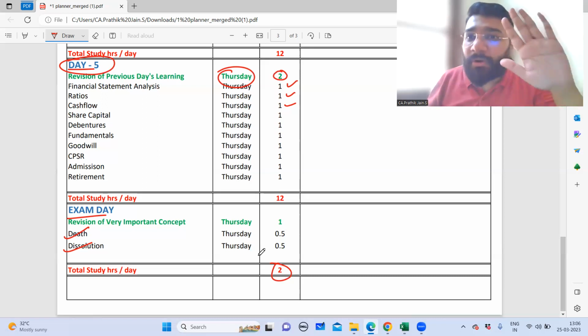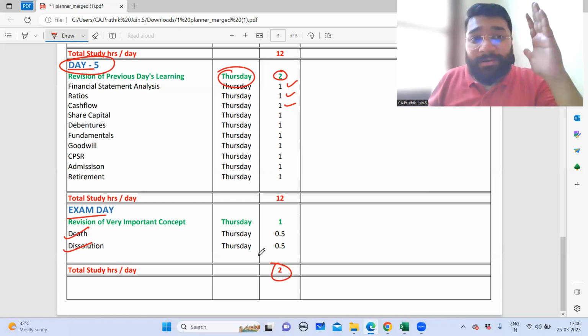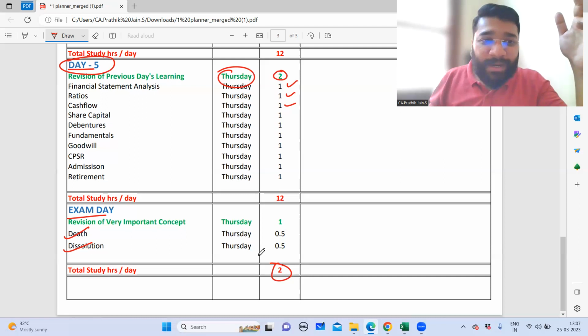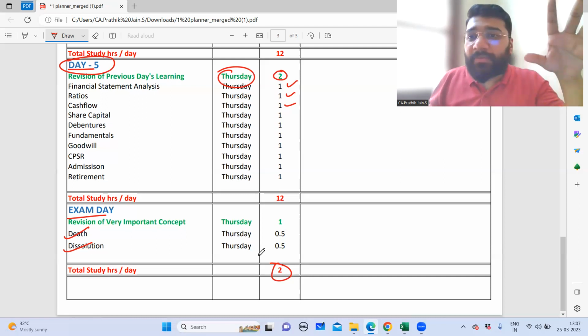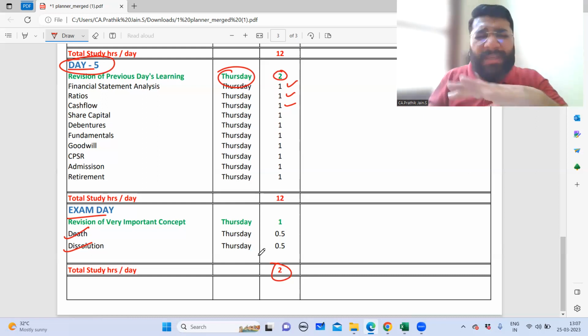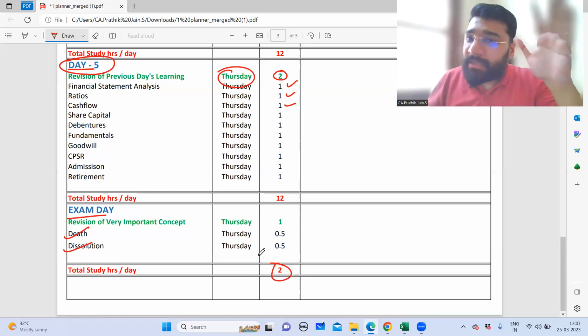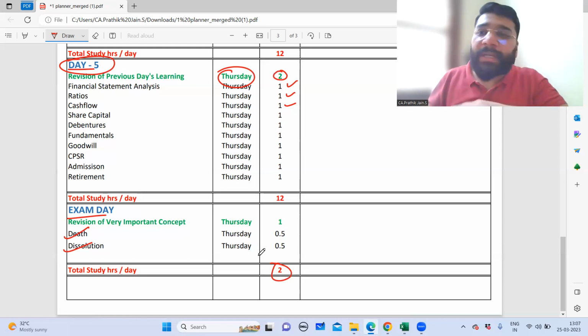So have that faith and confidence that everything is there in your subconscious mind. You've given your entire one year of dedication to this subject, so something is there in your subconscious mind. Right? So believe in that first. Don't have any kind of negative talk with yourself. Have positive talk and keep telling yourself that your paper is going to be super duper easy. Trust me, I'm telling you, because you will get a combination of easy questions, medium questions, and tough questions together.